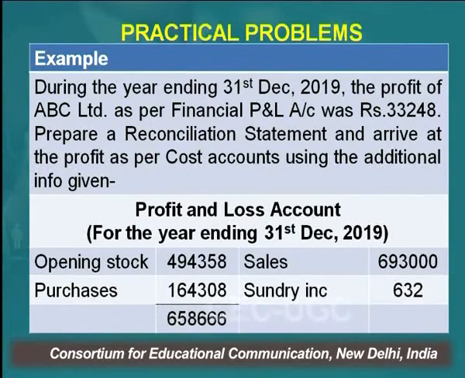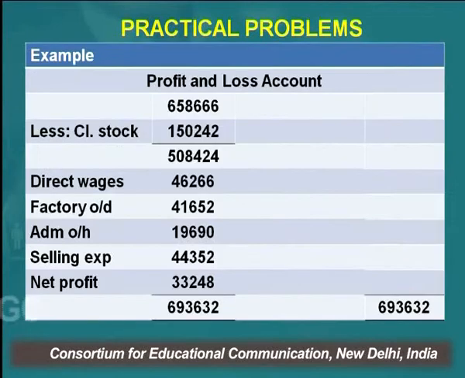You have an opening stock of 4 lakh 94,358. Sales figure is given as 6 lakh 93,000. Purchases 1 lakh 64,308, right? So the total of the trading account is 6,58,666. You have sales of 6,93,000. You have sundry income of 632, right? So what you notice is that this sundry income is being shown in the profit and loss account. It is not being shown in the cost books. I'll come to it.